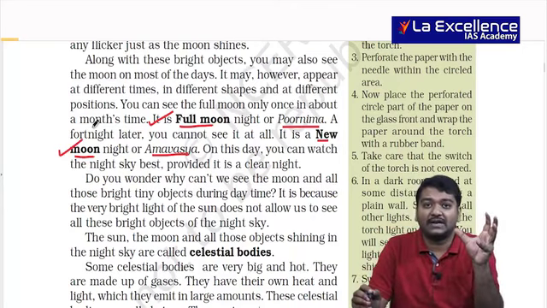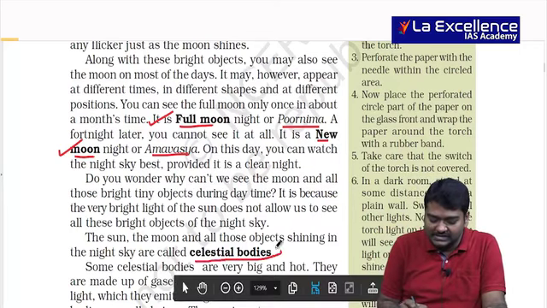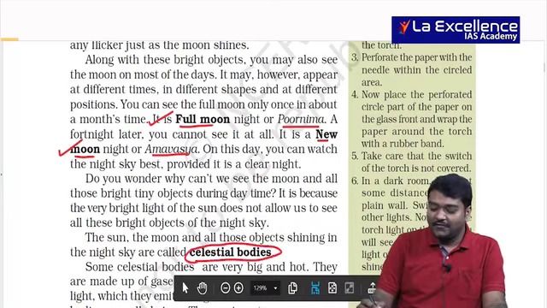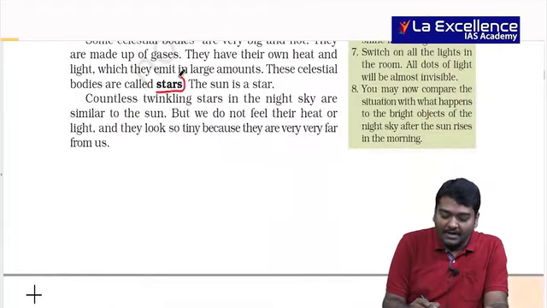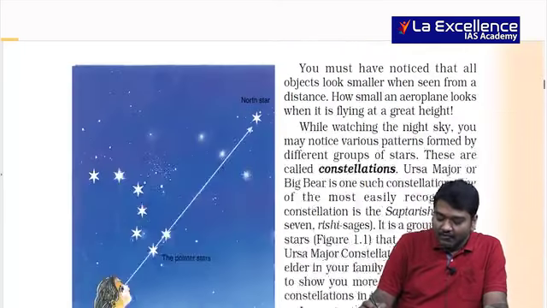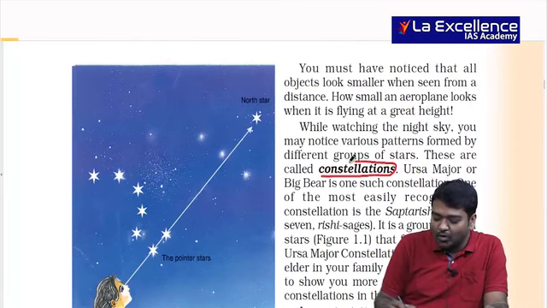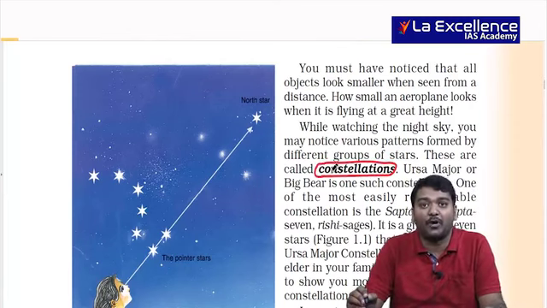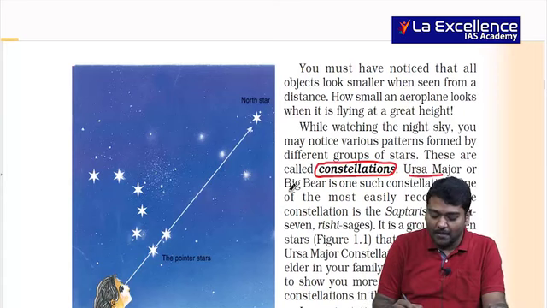Whatever bodies are there in the universe, we call those objects celestial bodies. And if these celestial bodies are hot, and if they emit large amounts of heat, we call them stars. Very, very important. Then we need to look at constellations, that is, a group of stars. Different groups of stars are called constellations and they are given different names like Ursa Major, the Big Bear.